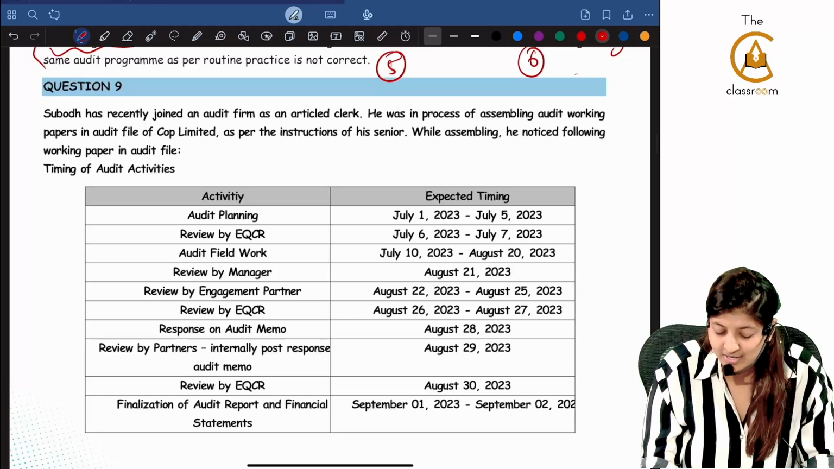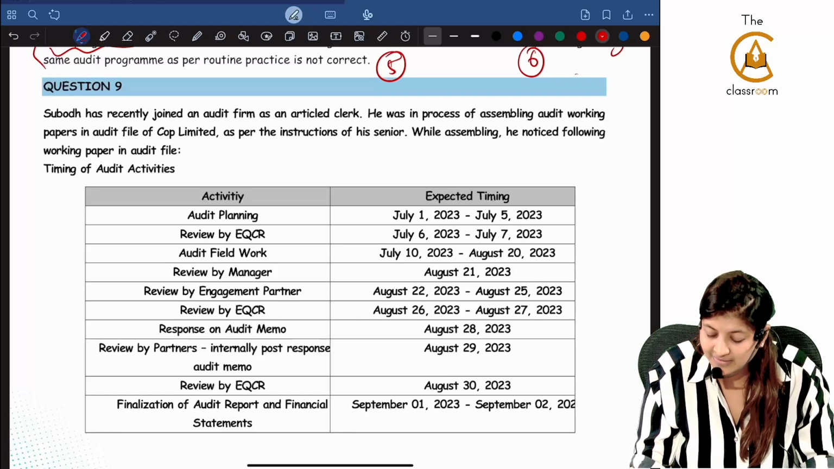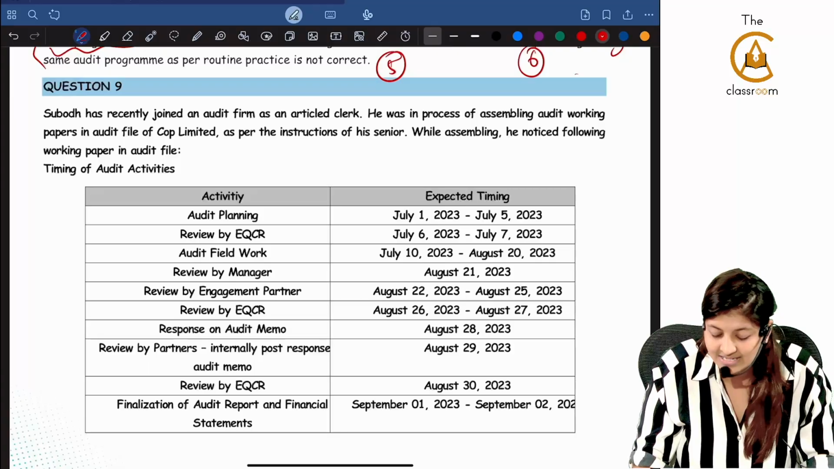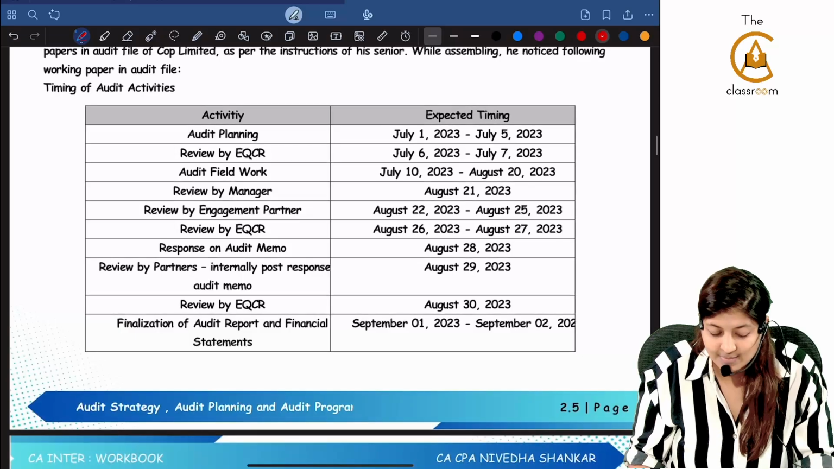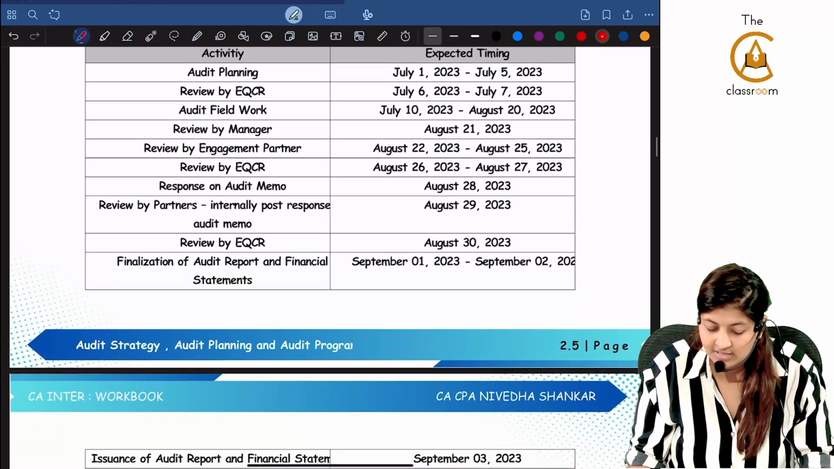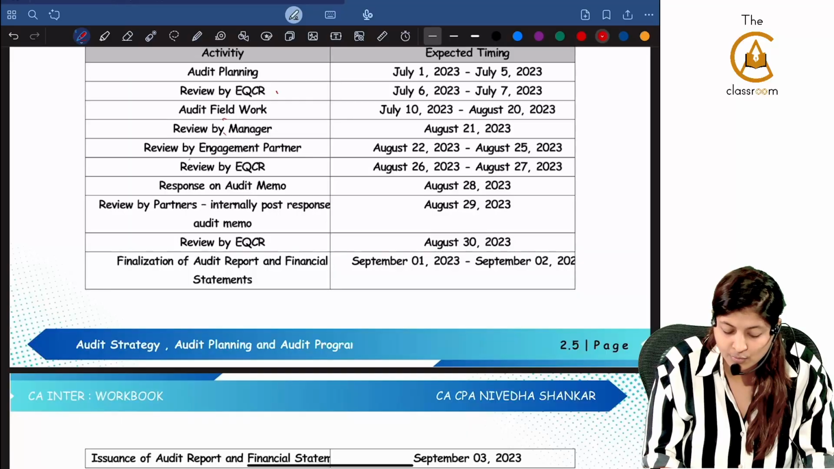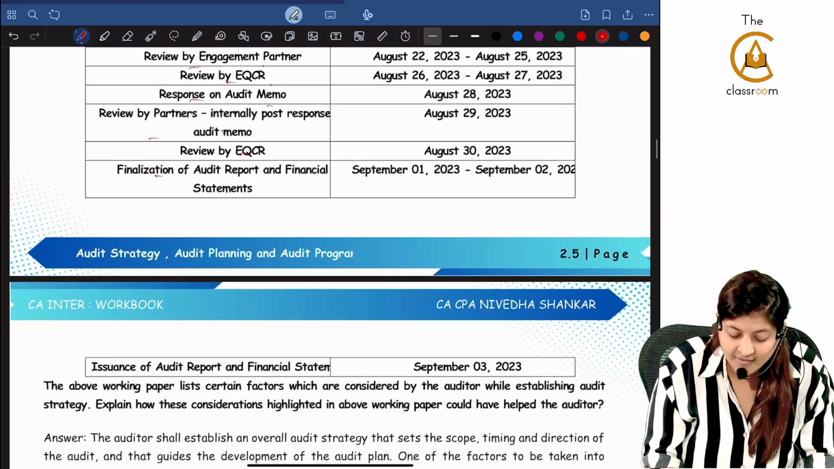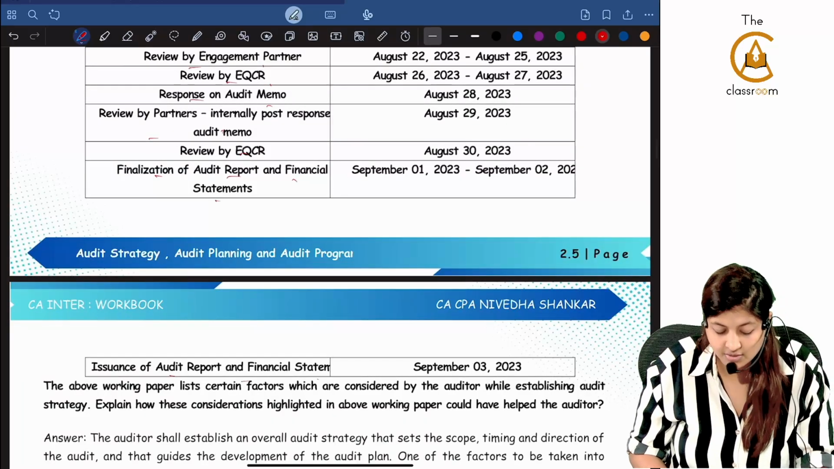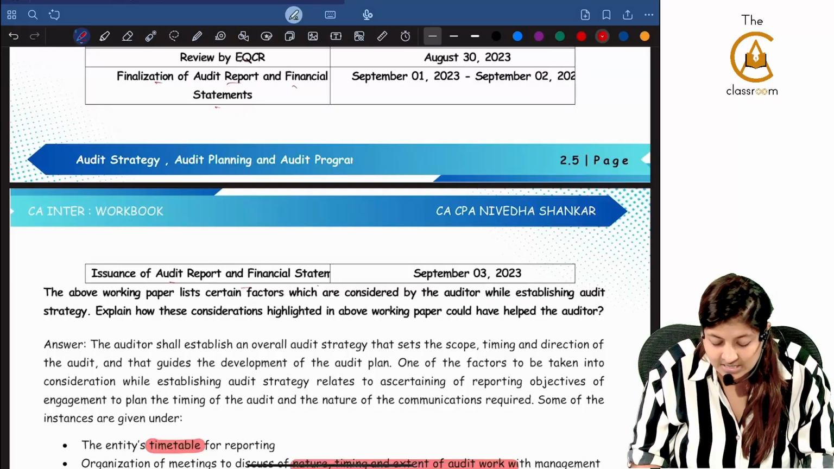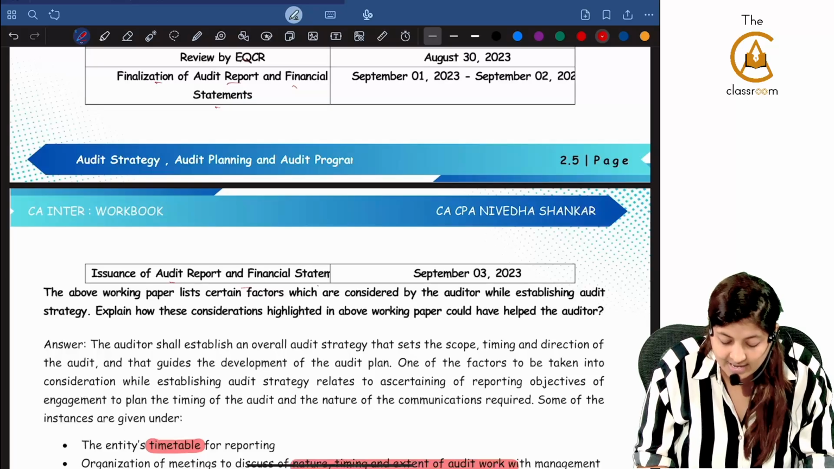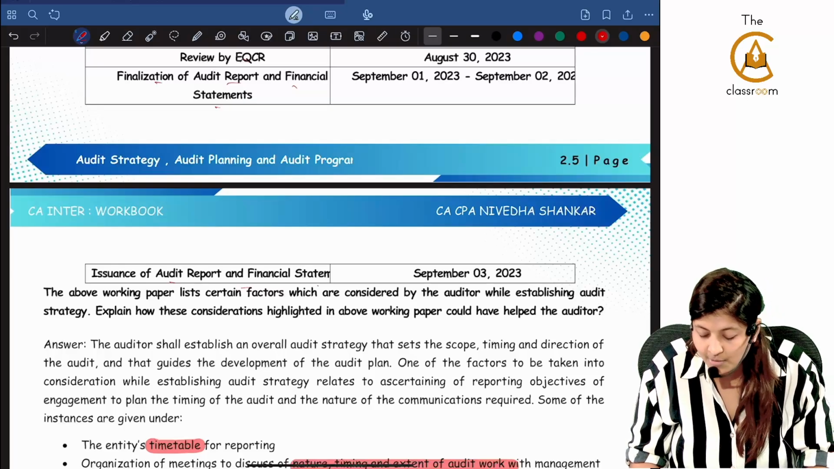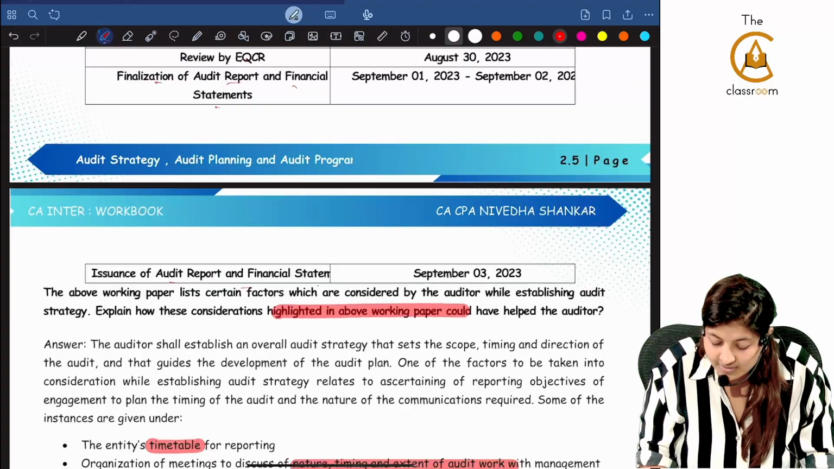Subodh has recently joined an audit firm as an article clerk. He was in the process of assembling audit work papers in the audit file as per the instructions. While assembling, he noticed the following work paper. Timing of audit activities. All the timing is perfectly done. Planning is done. EQCR, audit fieldwork review. Again engagement partner, EQCR. Response to audit memo, review by partners. Again EQCR. Finalization of audit report. Issuance of audit report. The above working paper lists certain factors which are considered by the auditor while establishing audit strategy. Explain how these considerations highlighted in the above working paper could have helped the auditor.